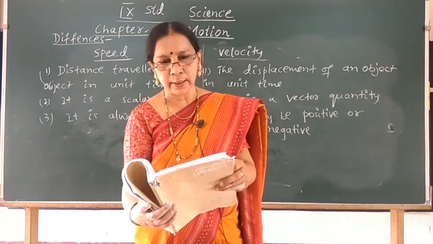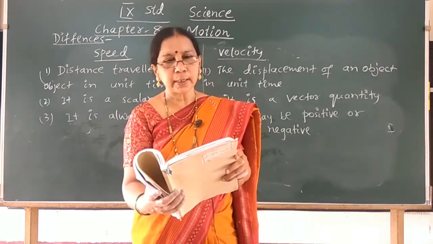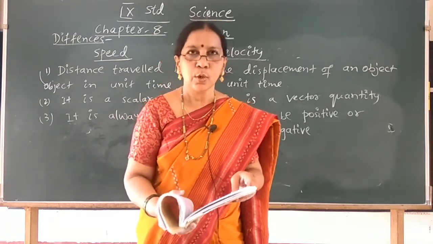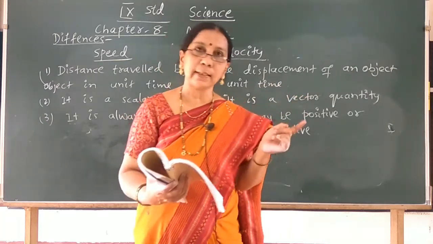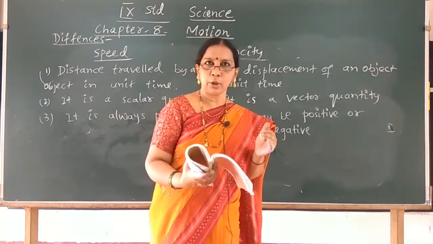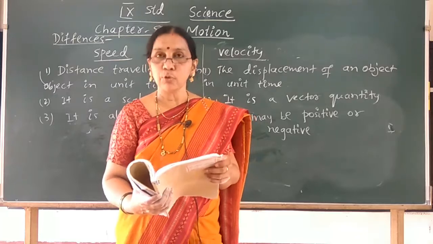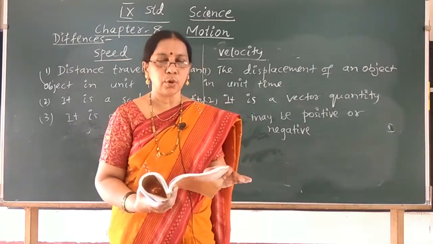See, here is a question. An object has moved through a distance. Can it have a zero displacement? What's your answer? Certainly possible. This object which moves through a distance, its displacement may become zero.